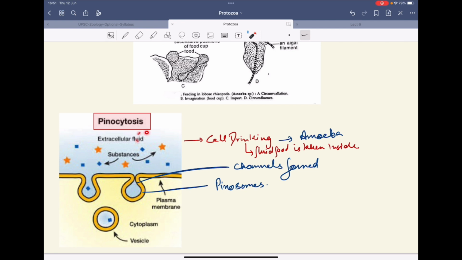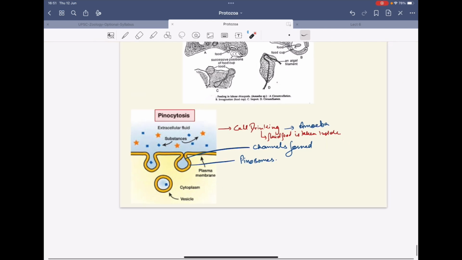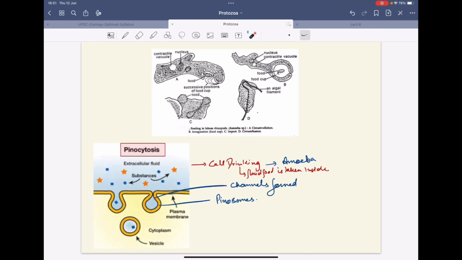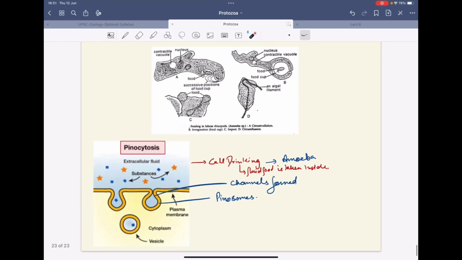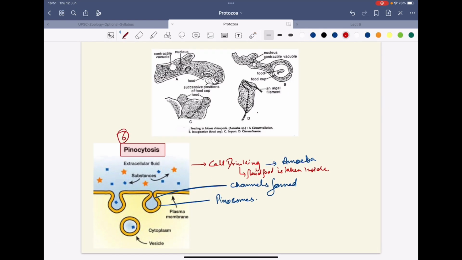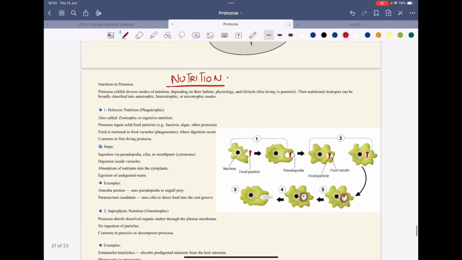You can see here there is presence of extracellular fluid. And then the plasma membrane invaginates, takes the fluid inside and forms the pinosomes. The channels are formed, and the pinosome is taken inside the body as a vesicle. This is the last type of nutrition, that is pinocytosis. It's also found in certain flagellates in the protozoa. So these are all the types.